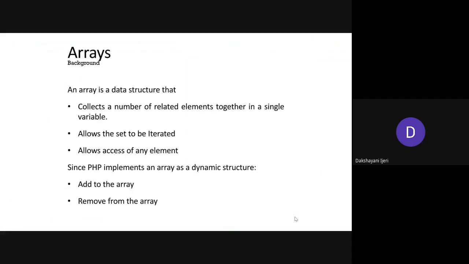Okay, so what is an array? You have already studied arrays with the rest of the programming languages, isn't it? So, the basic definition of an array. Am I audible now? Yes, ma'am, audible.